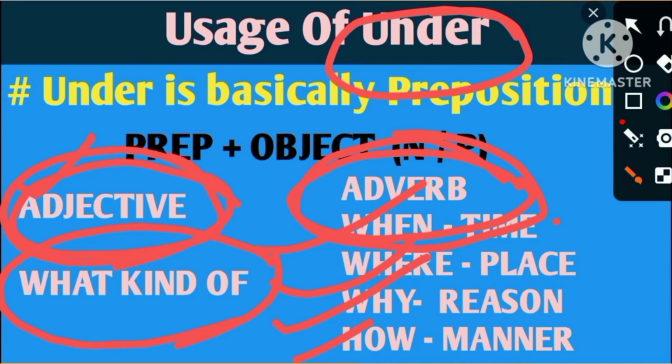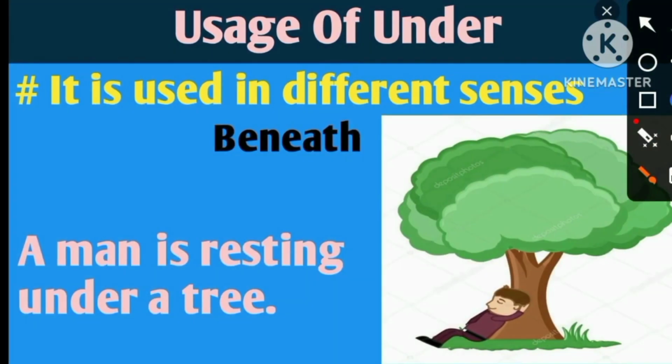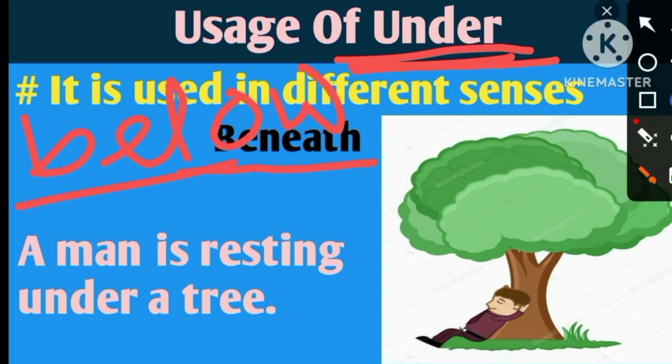So my dear friends, let's discuss all these things one by one. Whenever we use the term under as a preposition, it conveys the meaning of beneath or below. I have written here one example. You can see a man is resting under a tree.